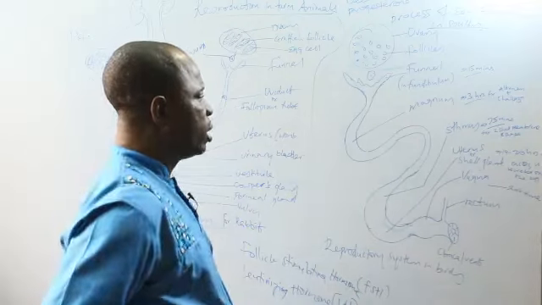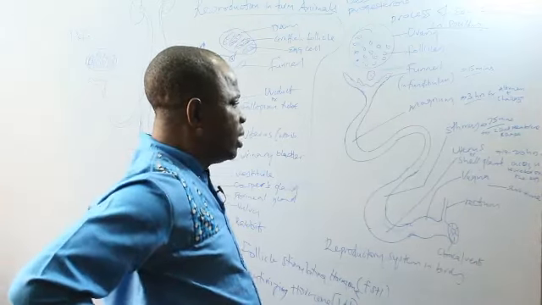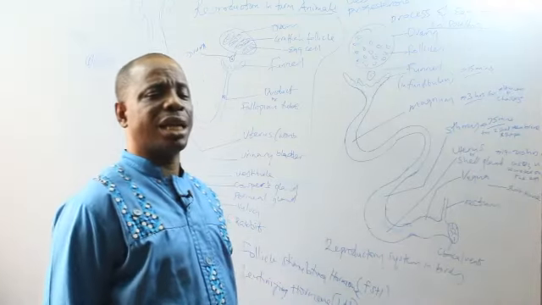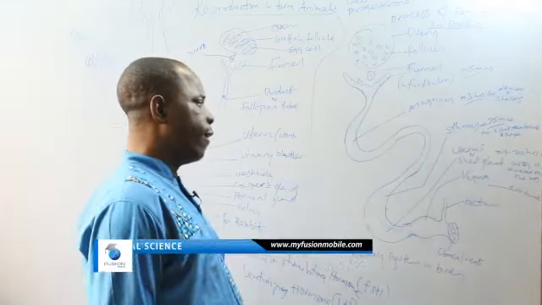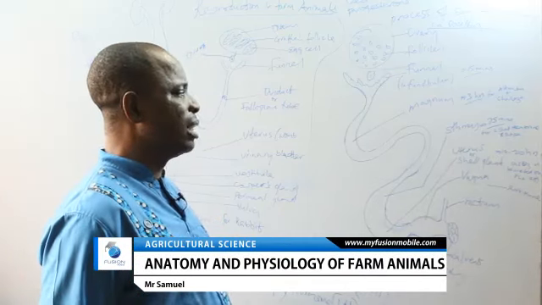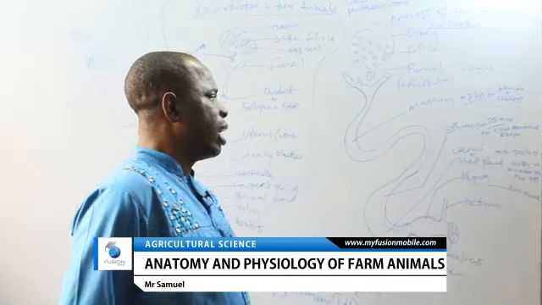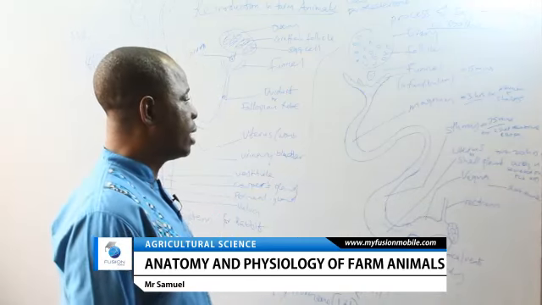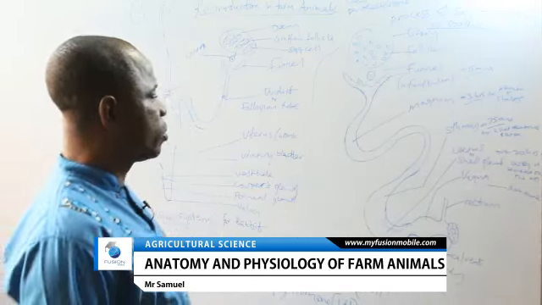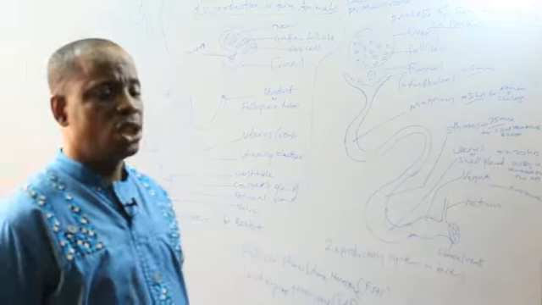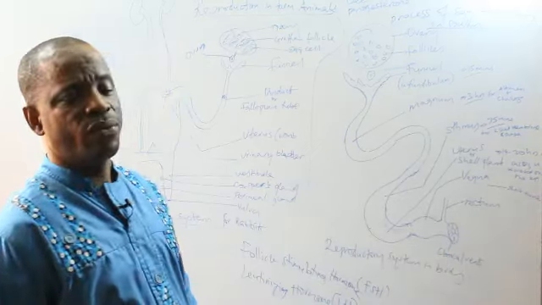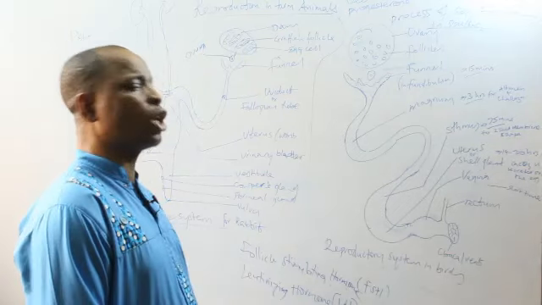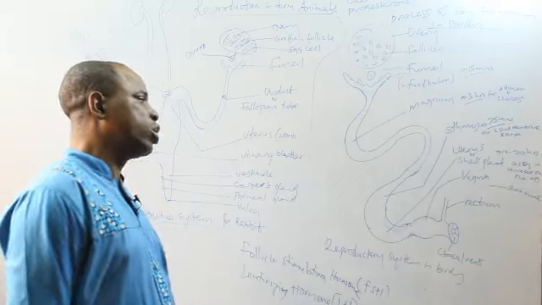In the magnum, the albumen, which is the egg white, is secreted on the yolk, and then the chalaza is formed. The chalaza is the rope-like strand that suspends the embryo inside the albumen. Chalaza and albumen are formed in the magnum, and the total time spent there is about 3 hours. Then from there, the embryo moves to the isthmus. In the isthmus, the shell membrane will be formed around the albumen and chalaza, and equally the shape of the egg will be determined in the isthmus.